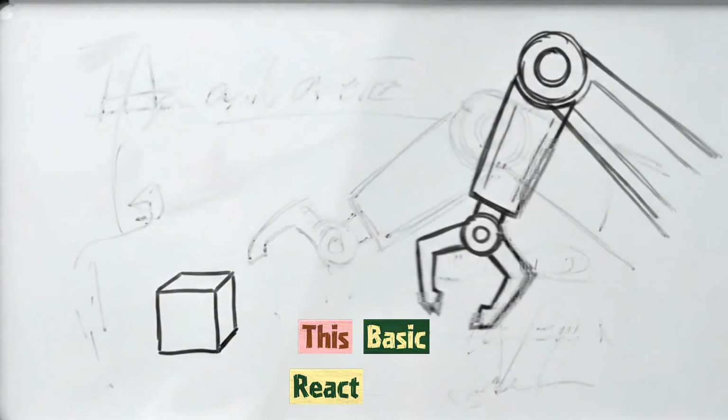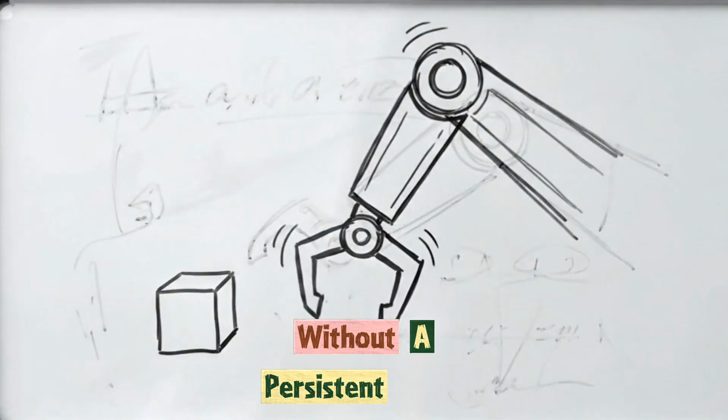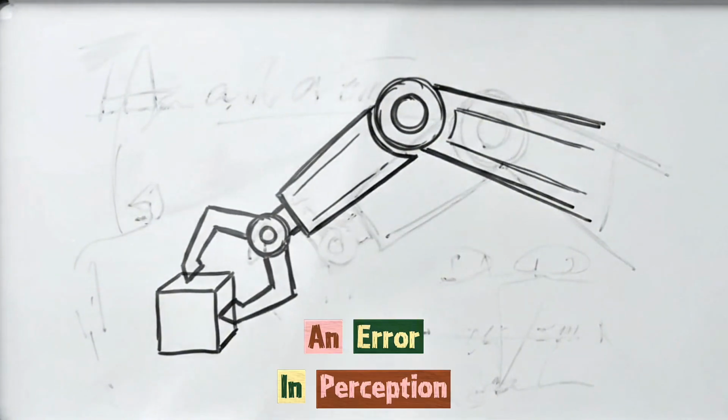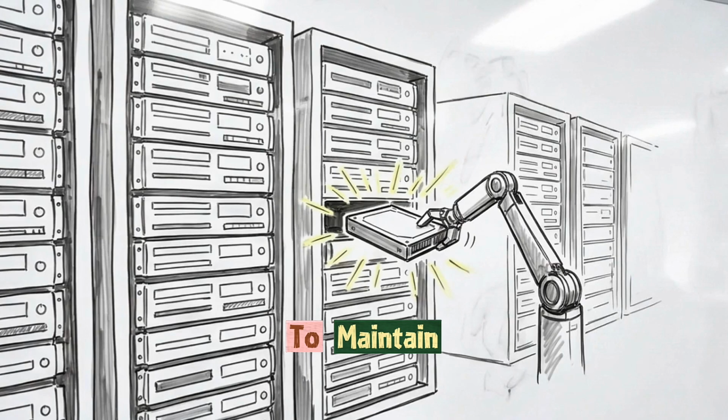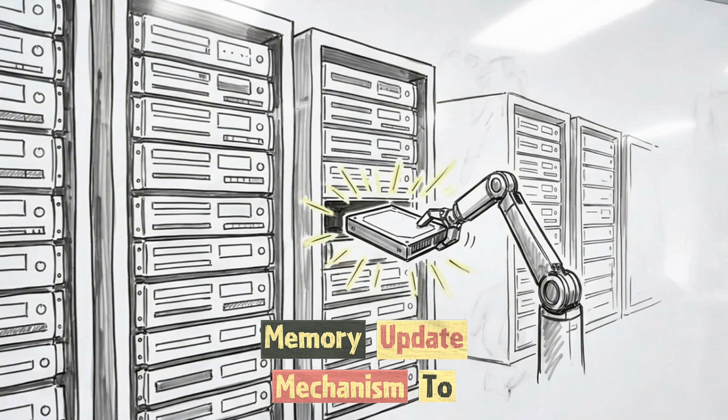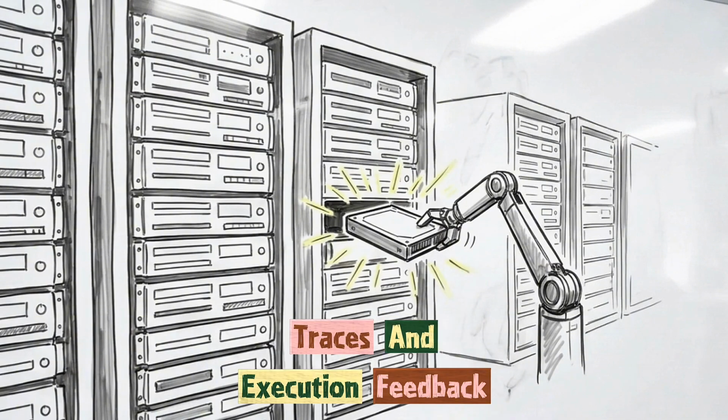This basic ReAct loop is brittle. Without a persistent state tracker, an error in perception propagates through planning, creating a repeating cycle of failure. To maintain progress over long durations, the architecture requires a memory update mechanism to track reasoning traces and execution feedback.